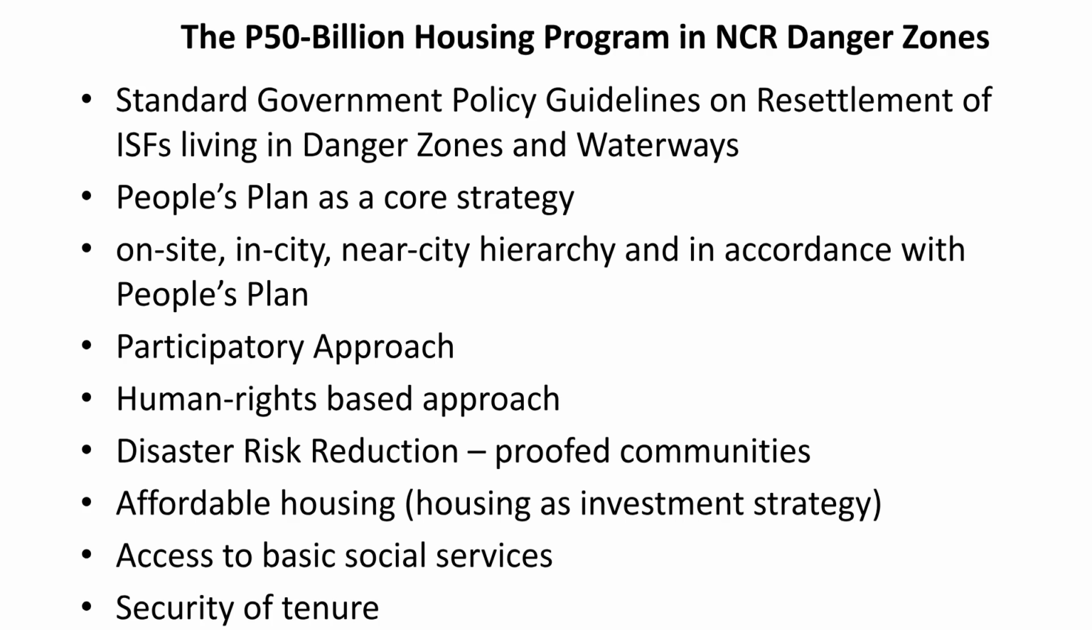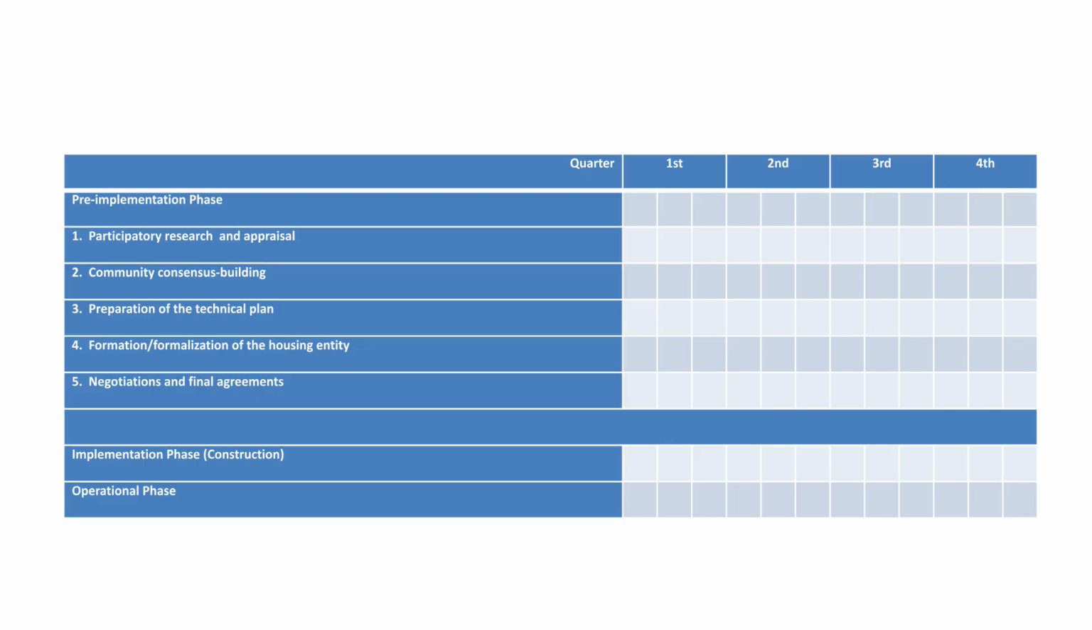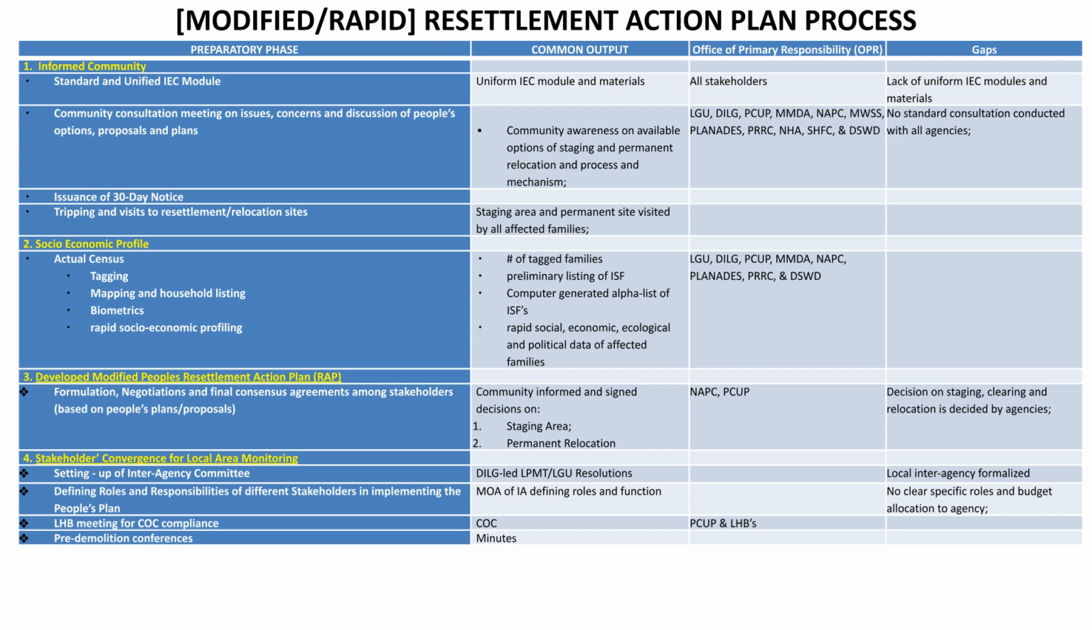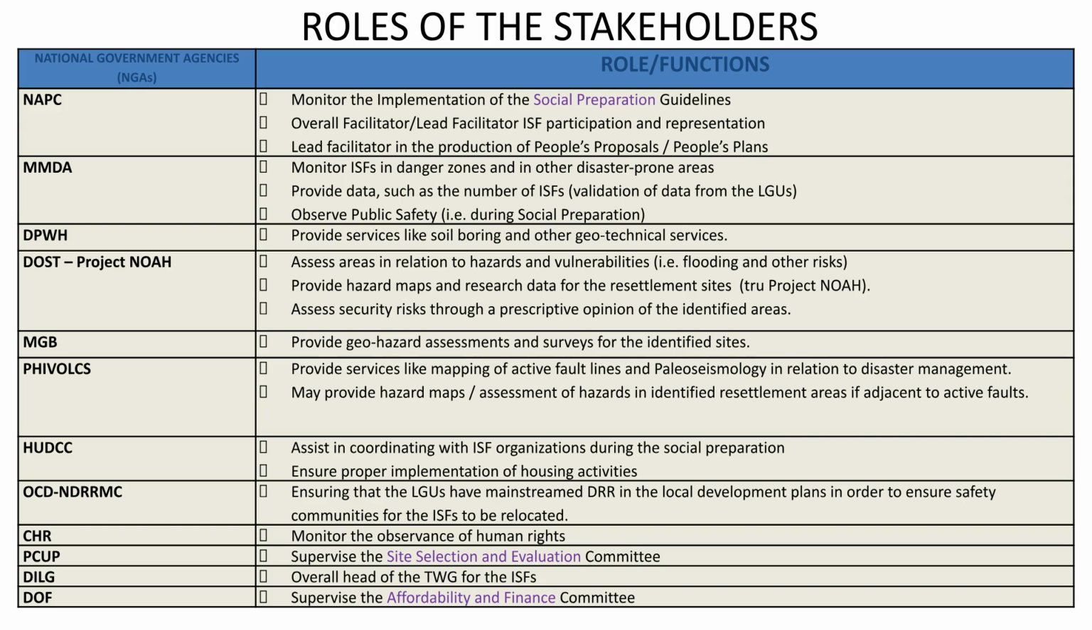The P50 billion housing program includes standard government policy guidelines for resettlement. Core strategies are the People's Plan, on-site, in-city, near-city hierarchy, and participatory and human rights-based approaches. This scene illustrates the flow and process of the P50B fund and its implementation. This is a diagram of the Modified or Rapid Resettlement Action Plan process, illustrating the steps involved in planning and execution. The next scenes will cover the roles of the various stakeholders involved in this large-scale housing and resettlement initiative.